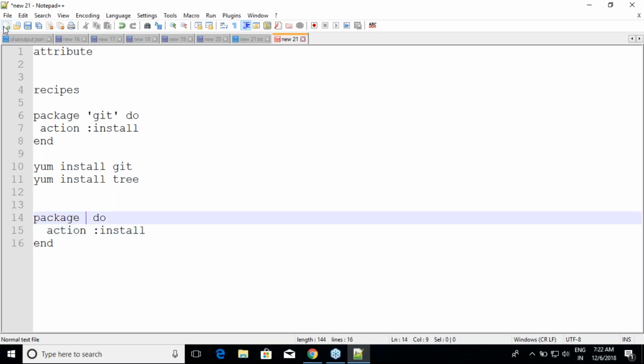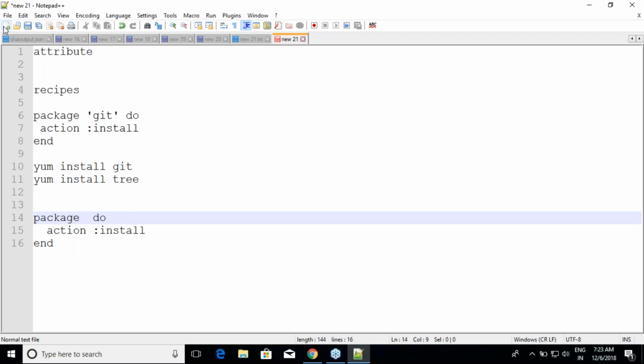So basically over here I will not write git, I will not write tree, but rather I want these values to be passed from somewhere else. Yes or no? Otherwise I have to do package git once and package tree once, and tomorrow if something else pops out, I'm trying to do the same. Now if I have to basically generalize this, what is that I can do? Don't write it over here, define it as a variable, something like that, right?